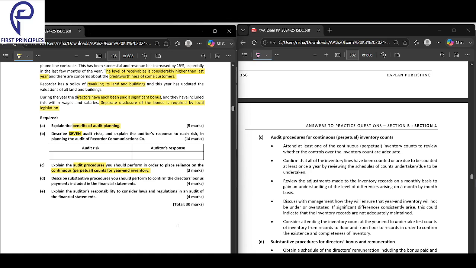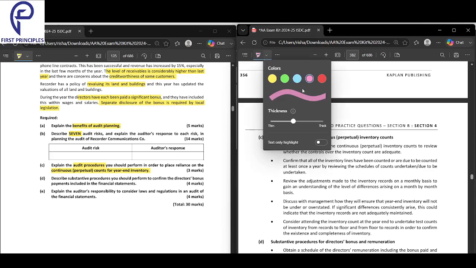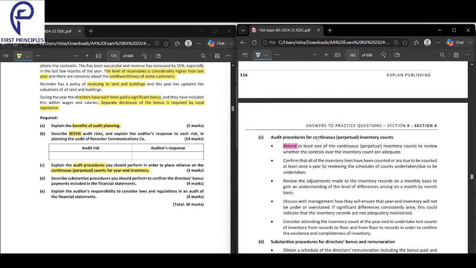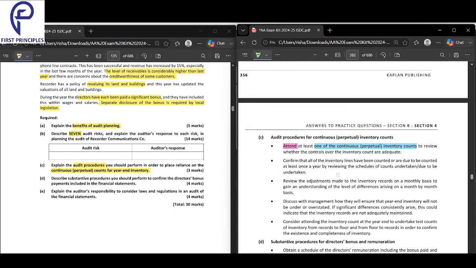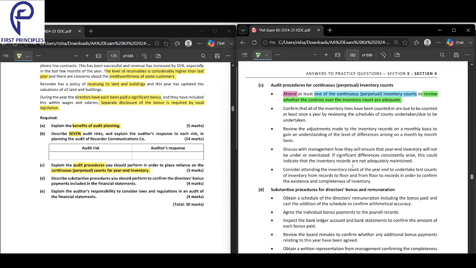Firstly, we look into the action. What you should do is attend at least one of the counts. Why should you attend? You should attend to review whether the controls are adequate. That's it.